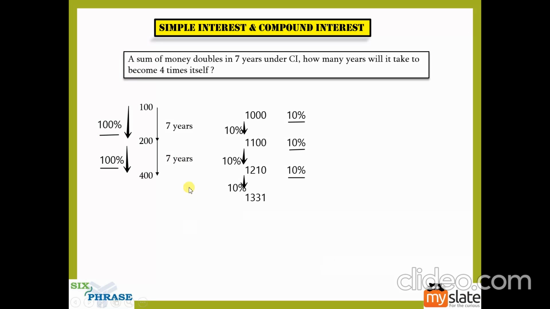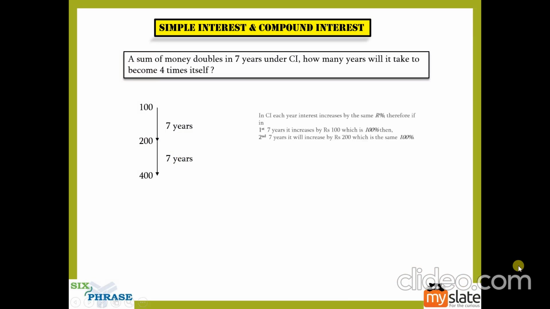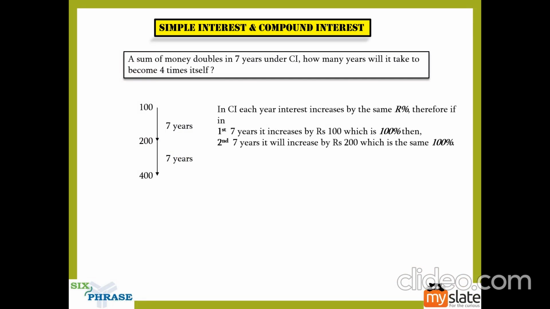It took 21 years under simple interest. Under compound interest, it takes 14 years. So as you can see, in compound interest, each year interest increases by the same R percentage. Therefore, in first 7 years, it increases by rupees 100, which is 100 percentage. Then second 7 years, it will increase by rupees 200, which is the same 100 percentage. In total, it takes 14 years for rupees 100 to amount to rupees 400 under compound interest.